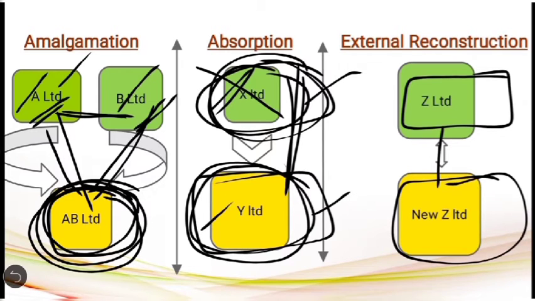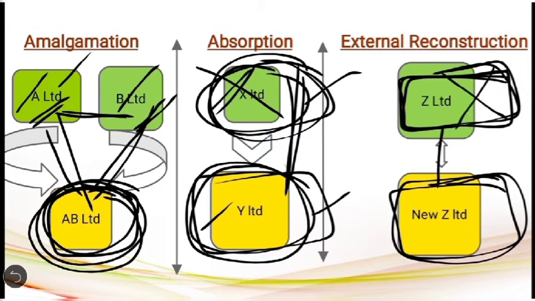So now here the New Z Limited, being the new company, has to take over the business of Z Limited. So in the process of external reconstruction, Z Limited will be liquidated and its business will be sold to the new company, that is New Z Limited. Now the question is why they have to do so. The answer is very simple.